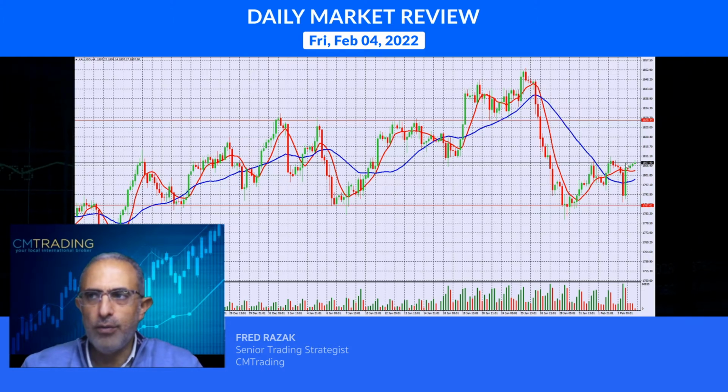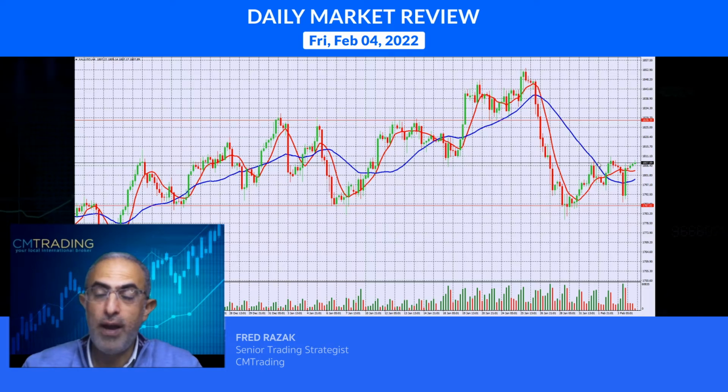Because ultimately, if it's overbought, then we sell it. If it's oversold, then we buy it. And right now it's in the middle. So nothing really much doing here.